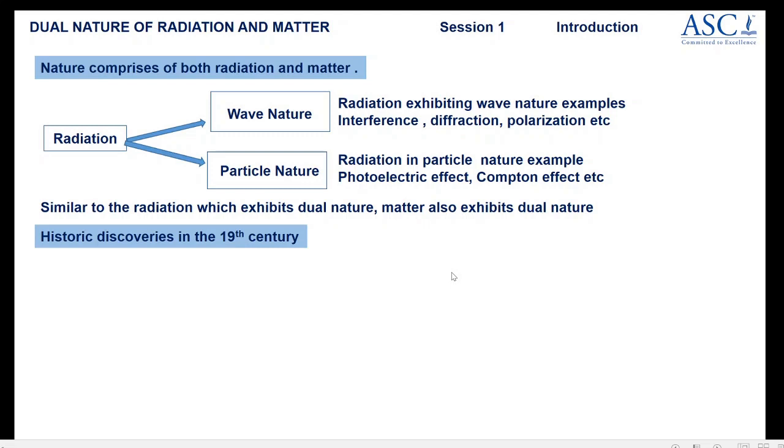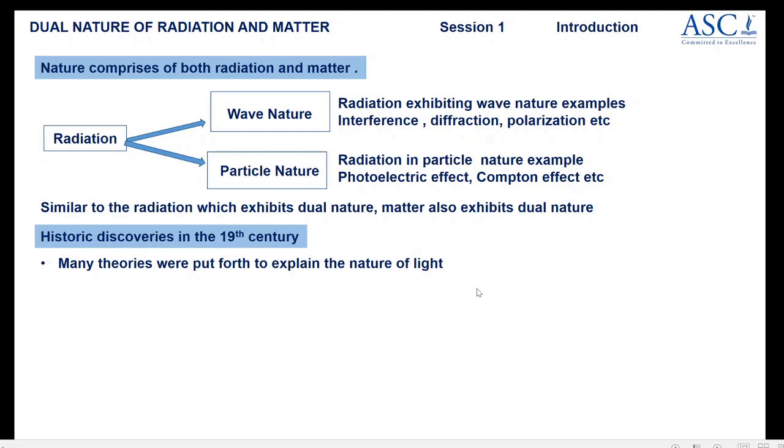In the next segment of the lesson, you will study historic discoveries in the 19th century. In the 19th century, many discoveries were made, and all these were very helpful in understanding the atomic structure. Let us see the discoveries in sequence. Many theories were put forth to explain the nature of light.